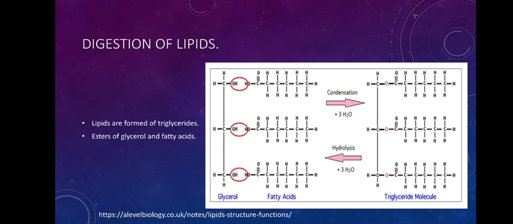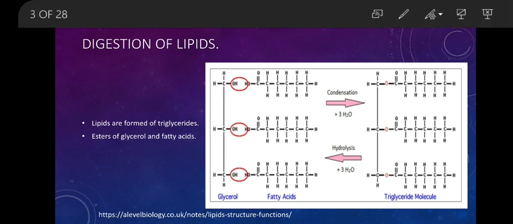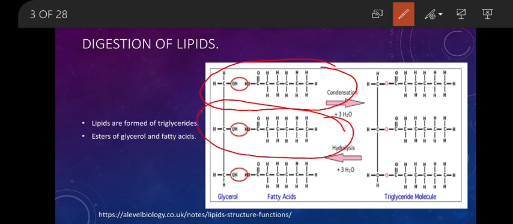Okay. So, now before understanding the digestion of lipid, let us see what a lipid is. As I said, lipid is a triglyceride. It can be either fat or it can be oil. The difference is that fat will be solid at room temperature and oil will be liquid at room temperature, isn't it? So, both of these are formed of triglycerides only. What is a triglyceride? A triglyceride is an ester.